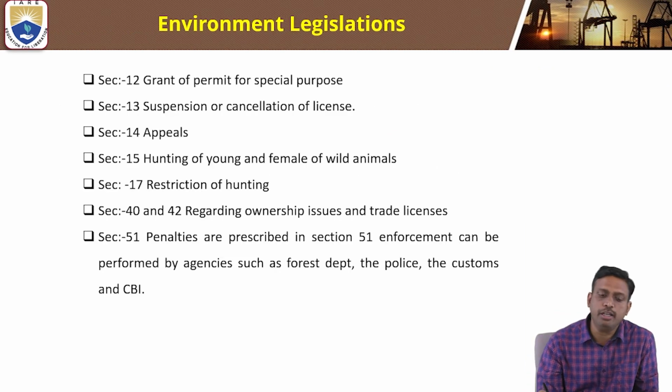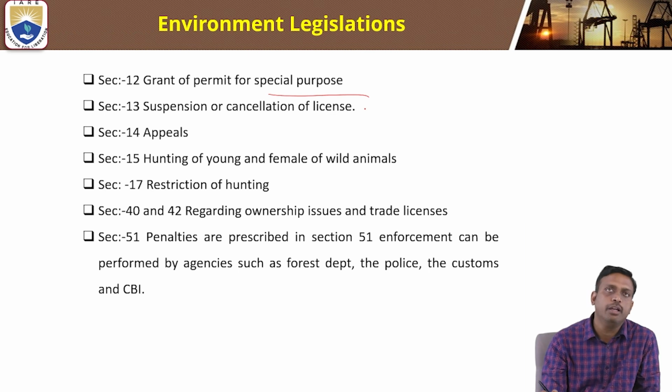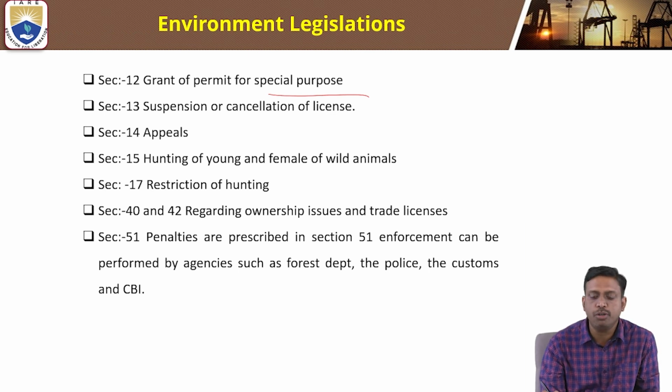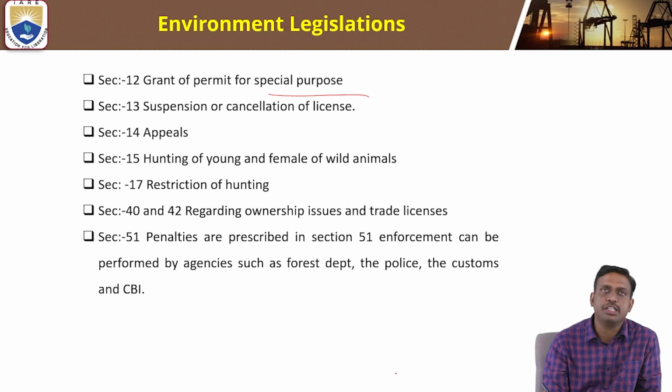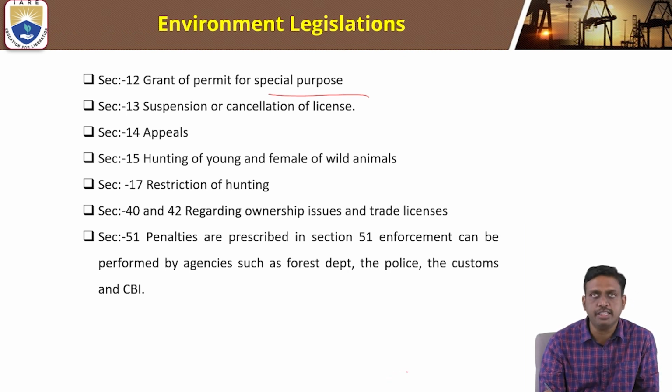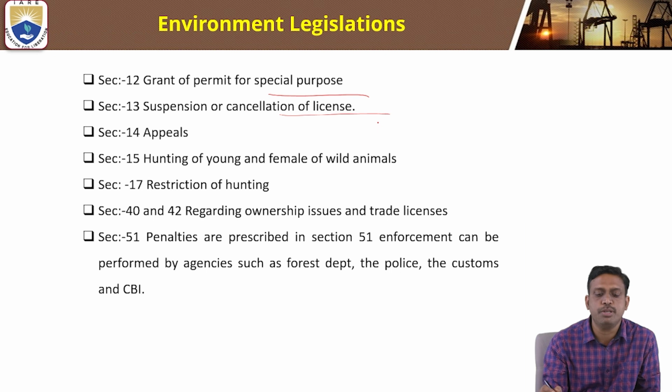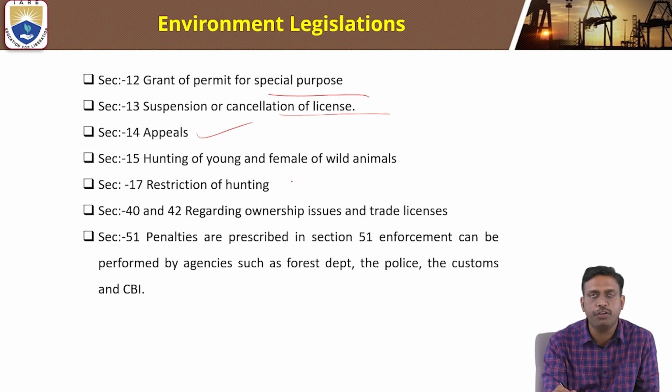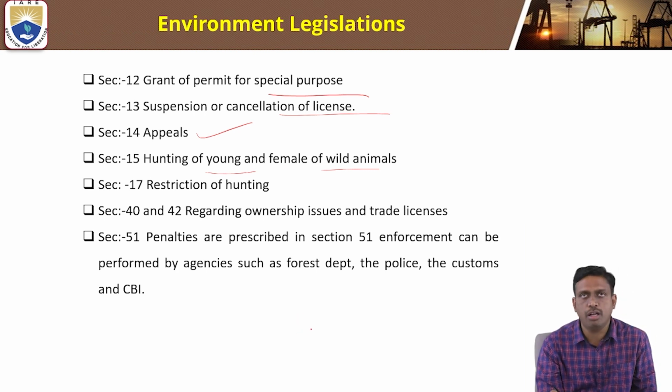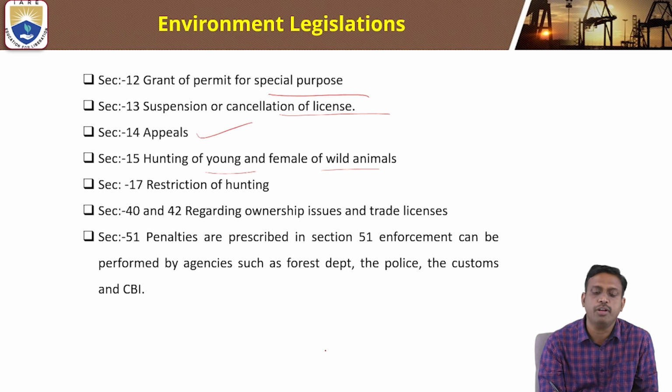Now, what are the other sections given? Section 12 is the grant of permit for a special purpose. Section 13 is suspension or cancellation of license, and Section 14 is appeals, and Section 15 is hunting of young and female wildlife.